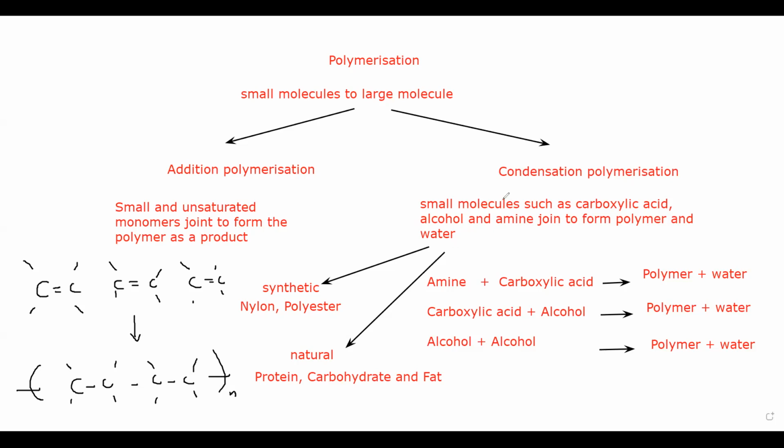But what is the meaning of condensation polymerization? It happens when a polymer plus a water molecule is also given off. And it can happen when amine reacts with carboxylic acid, carboxylic acid reacts with alcohol, and alcohol reacts with another alcohol.